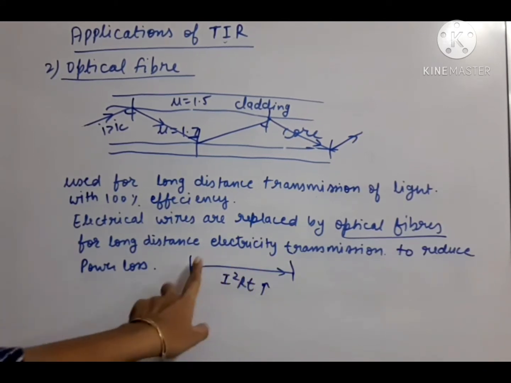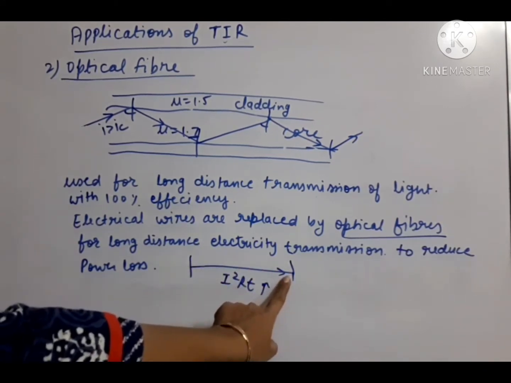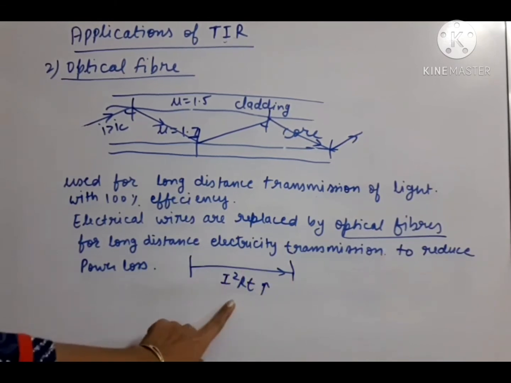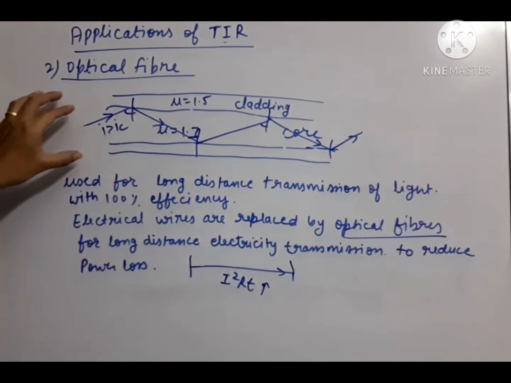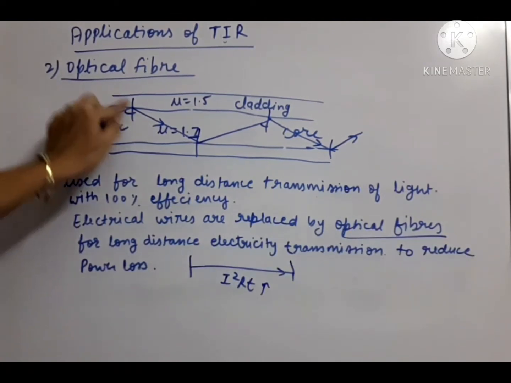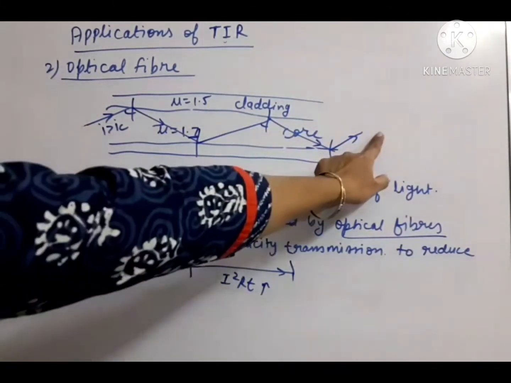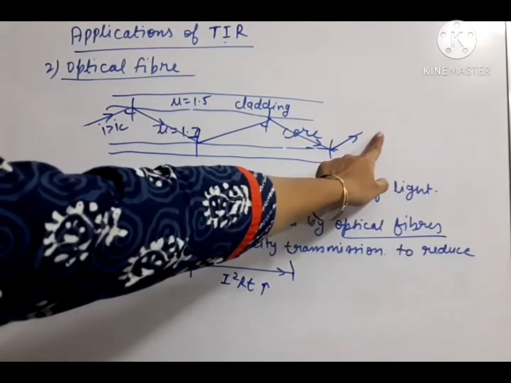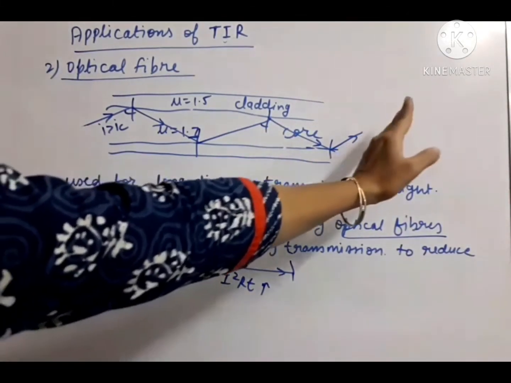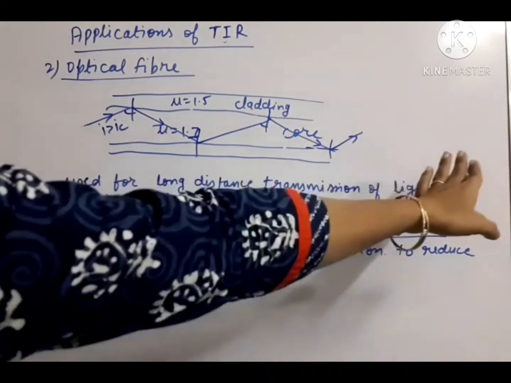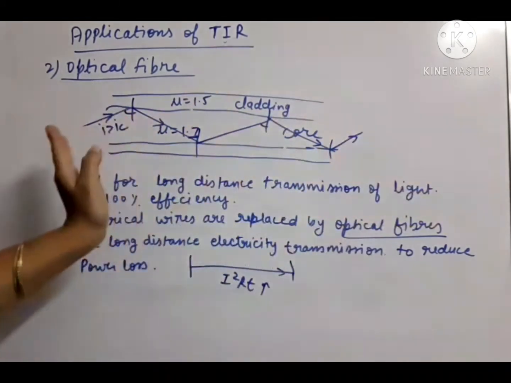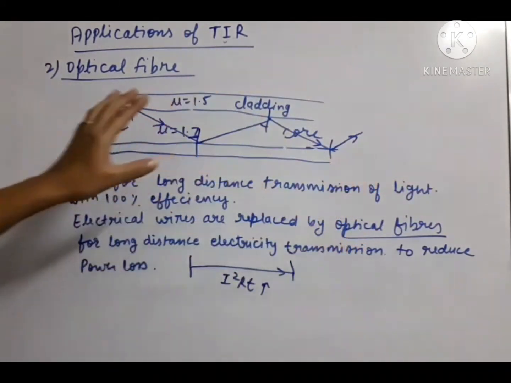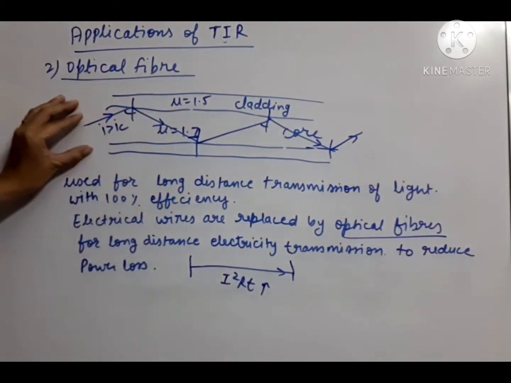So if electrical wires are used, then this power loss takes place. But if optical fibers are used, then once we convert the electricity into light, the light will travel and reach with 100% efficiency there, that means no loss will take place. Again we can convert this light into electricity. So this way electricity is there at the two ends. Only the need is that we need the converters.